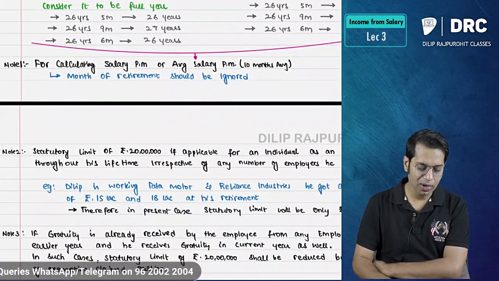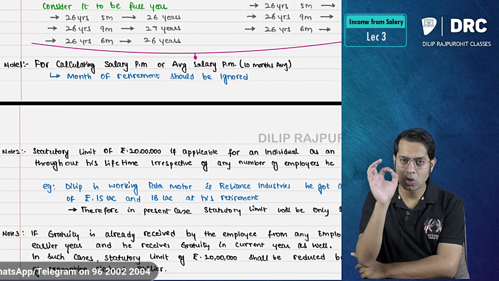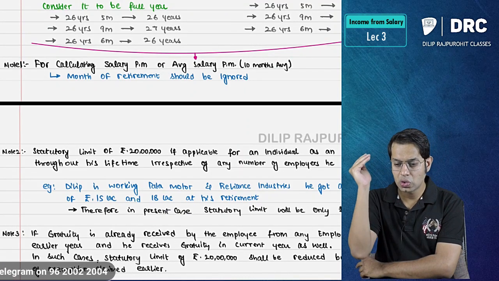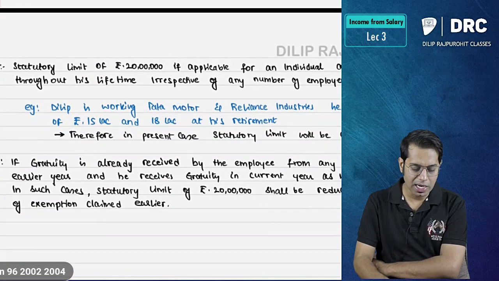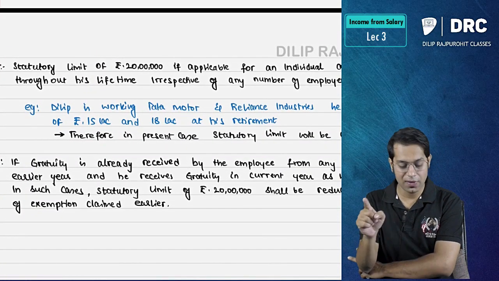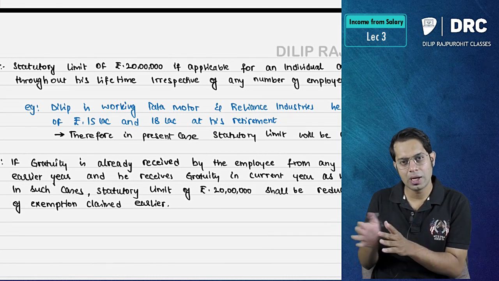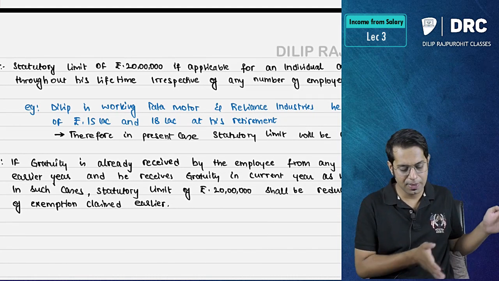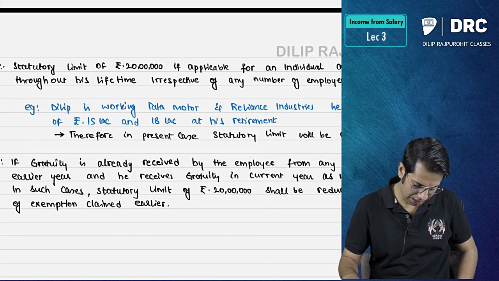Then note number 1, at the time of computing salary per month or average salary per month, what should you do, sir? You should ignore the month of retirement. And the statutory limit is applicable for one single employee throughout his lifetime. So if he has worked for more than one company, reduce the limit of exemption which is already claimed by him earlier.